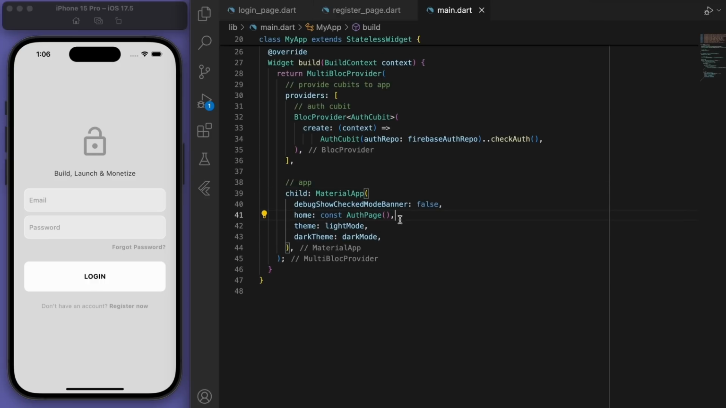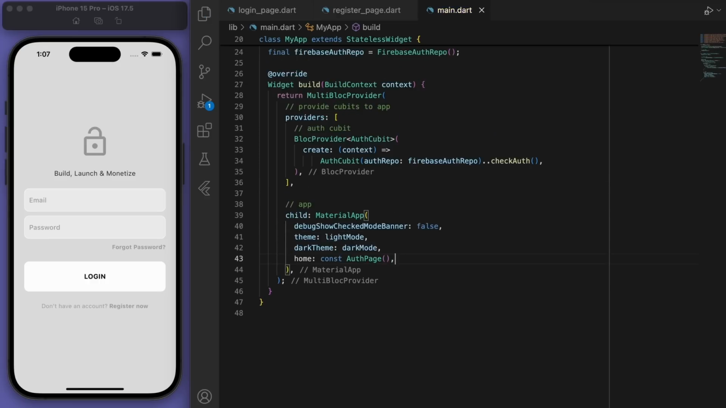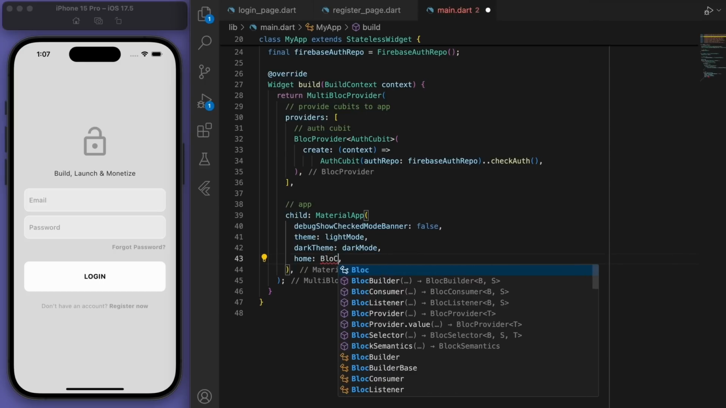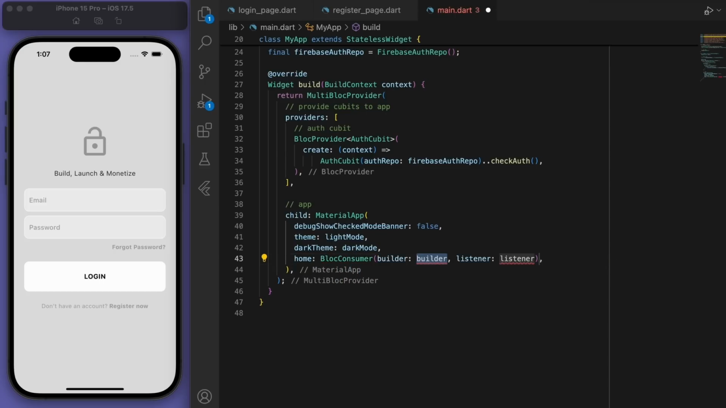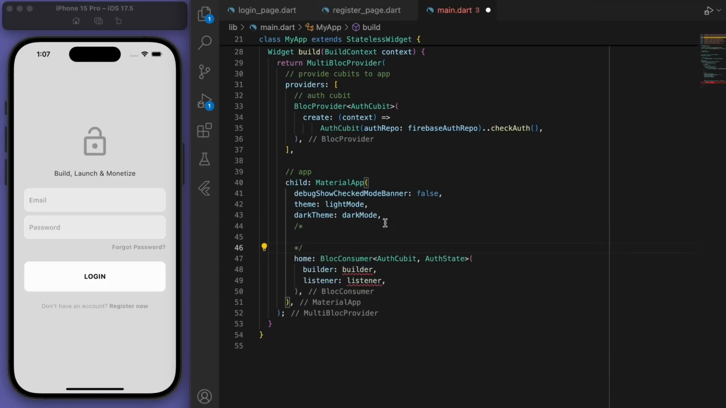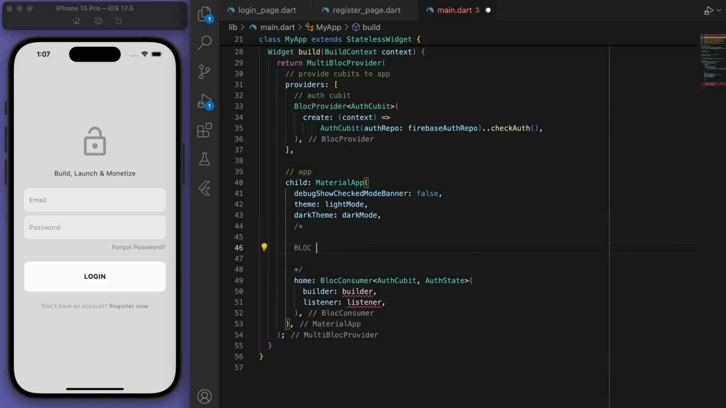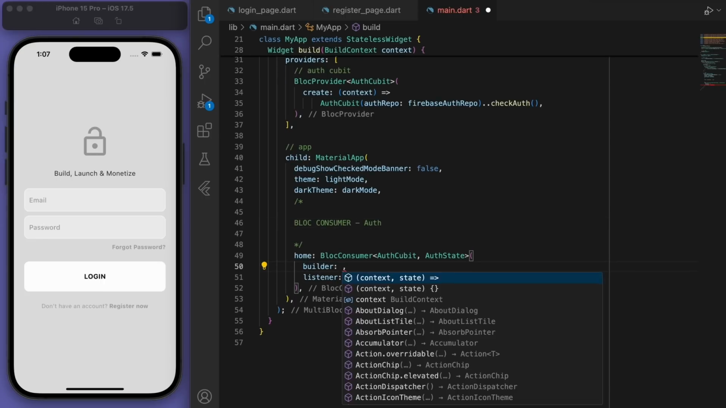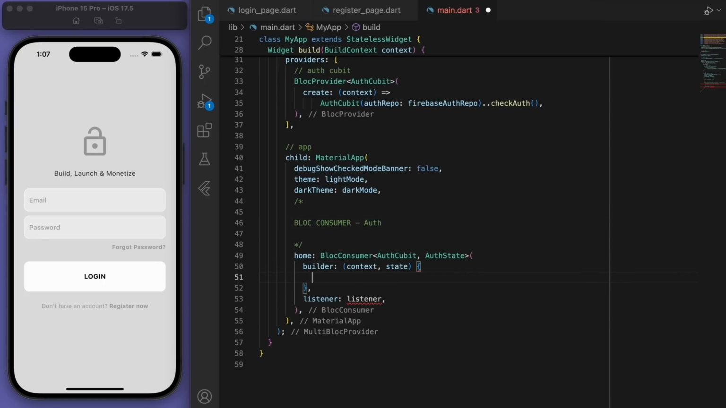Awesome. So in the material app, in our home, what I want to do is return a BLoC consumer. A BLoC consumer has a builder and a listener. So I'll show you what is happening. Let me just write these comments to be clear. The first thing in the builder is we can check the state.